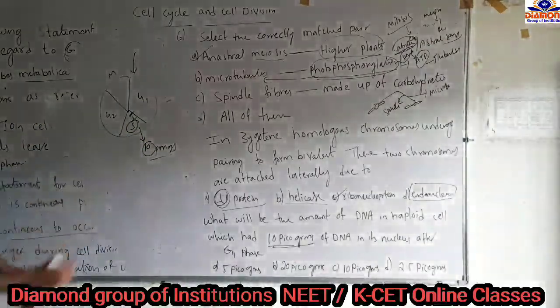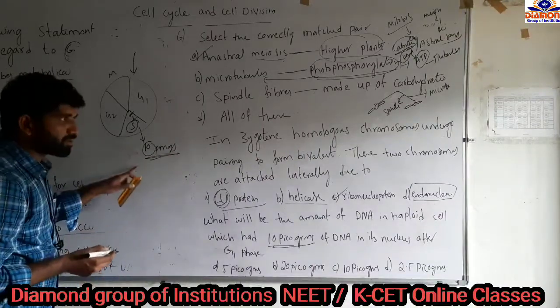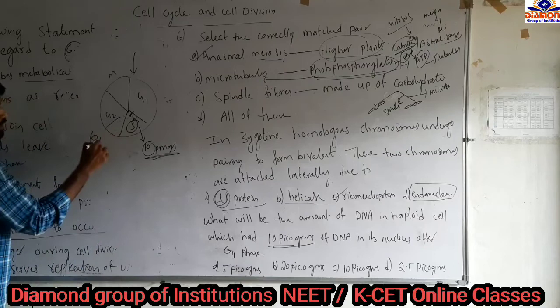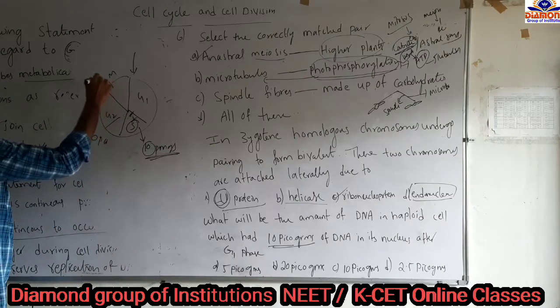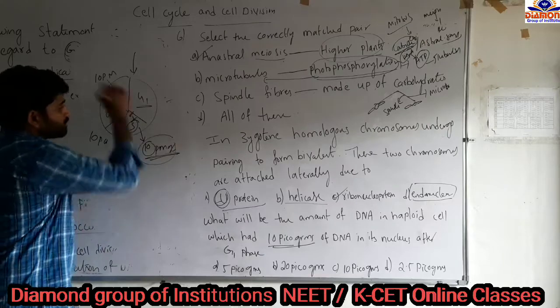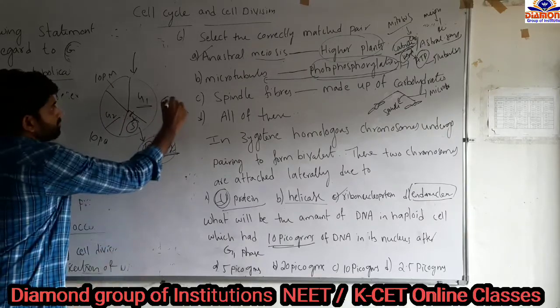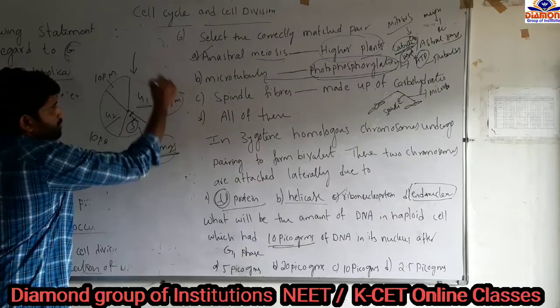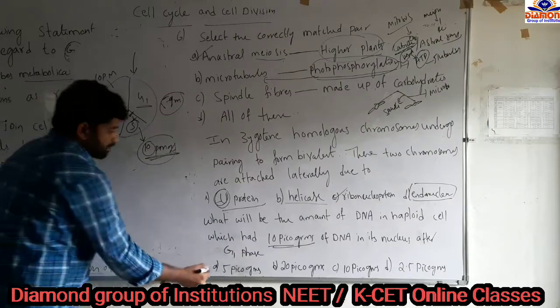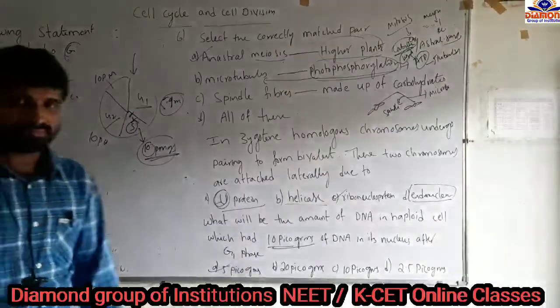If the amount of DNA in the S phase is 10 picograms, then in the G2 phase also 10 picograms, in the M phase also 10 picograms, but in the G1 phase the amount of DNA will be half of the S phase. So 5 picograms of DNA was present. So the answer is 5 picograms of DNA in the G1 phase.